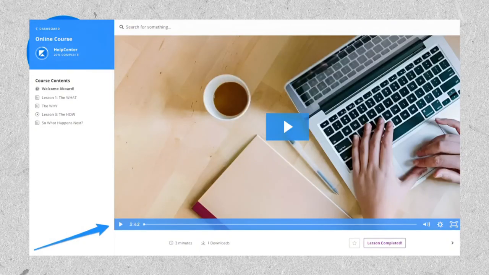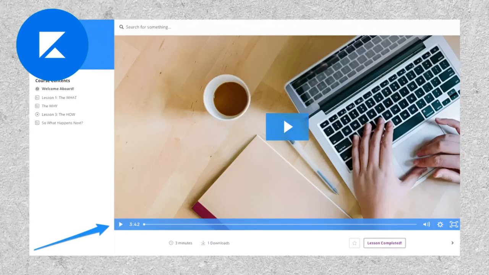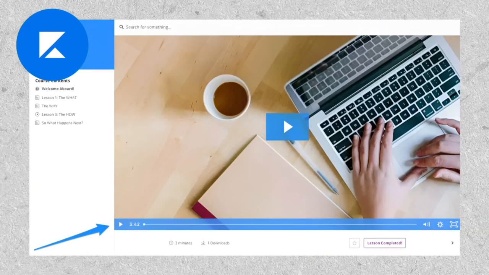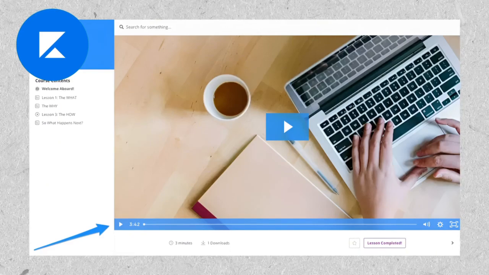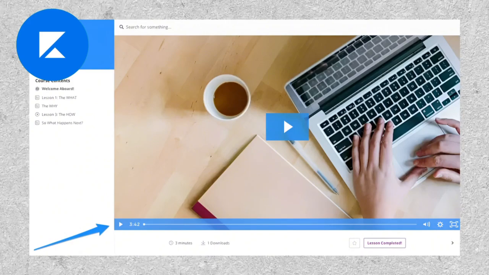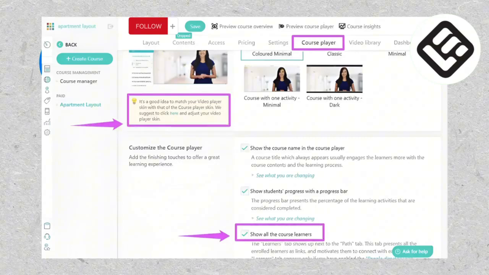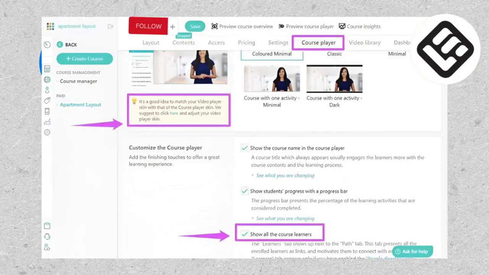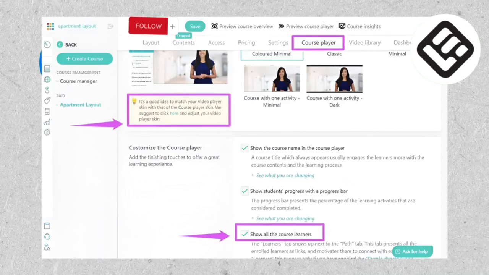Kajabi features a fundamental course player that aligns colors with your course theme. However, its customization options are limited, as it doesn't allow for alterations to match your branding and any other aspects of its appearance. On the other hand, LearnWorlds provides greater flexibility by allowing you to regulate the appearance of the course player.